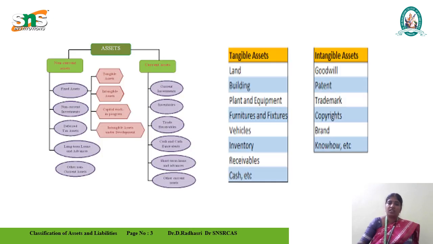In assets, there are categories, and we can first talk about the tangible asset. Tangible asset is nothing but land. You can say land, building, plant and equipment, plant and machinery, furniture and vehicles, investments, inventories, receivables, cash, etc. These are the tangible assets.